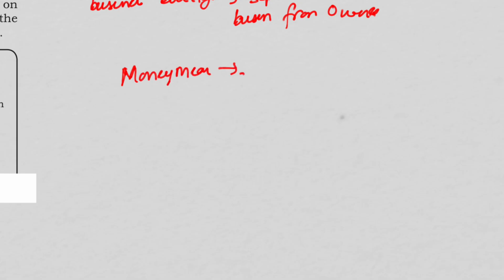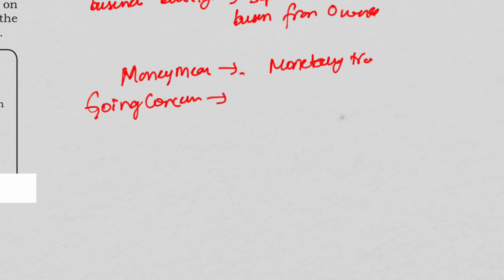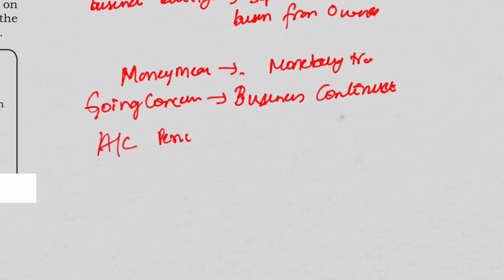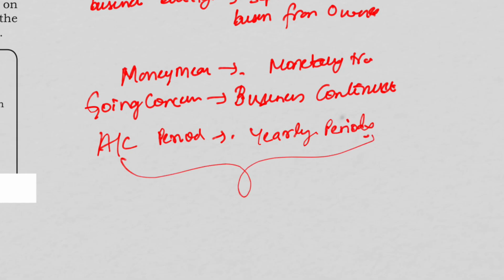In this, we record only the monetary transactions. Then we also discussed going concern. It assumes the business will continue for a foreseeable period of time. Then we had the accounting period. In this, we are dividing the life into yearly periods. So all these together make accounting possible.